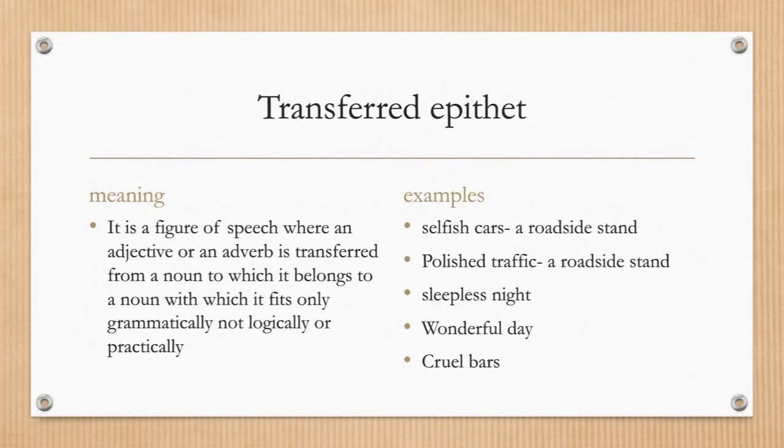The next poetic device is transferred epithet. Epithet, what do you mean by epithet? Basically, it is an adjective or an adverb. And transferred means that that particular quality or adjective is meant for something else other than the word with which it is used. So basically in this, it is describing a different noun from the one with which it is used.